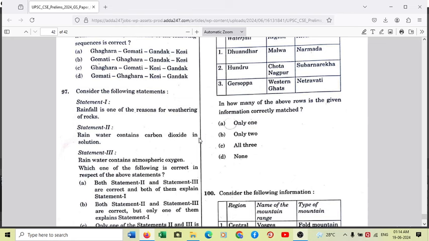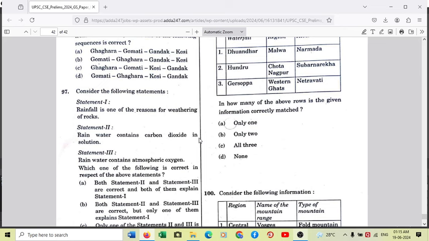Statement 3, rainwater contains atmospheric oxygen. So definitely, whenever the oxygen content is there in water, by the process of oxidation, it produces rusting of the rock. So rusting of what happens? Rusting happens of iron, and when iron combines with oxygen and oxygen is trapped in rainwater, iron will convert to a higher order oxide, which is ferric oxide. So Fe2O3 is the chemical formula, and Fe2O3 is an outcome of oxidation of iron content in the rocks, and Fe2O3 is then easily removed by erosion.